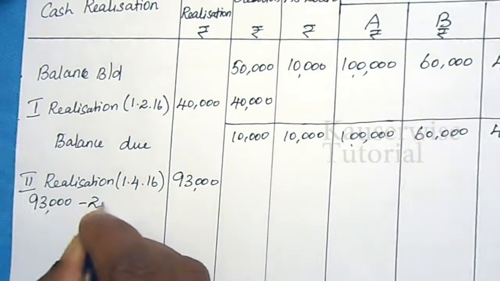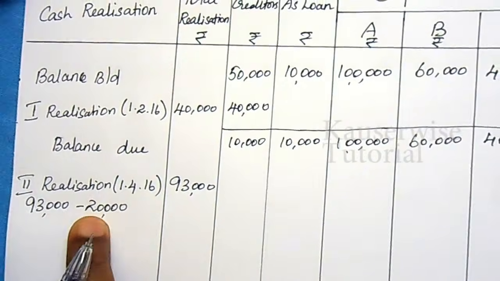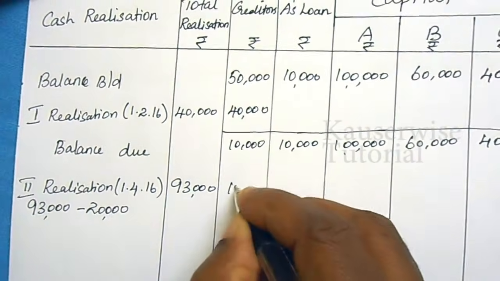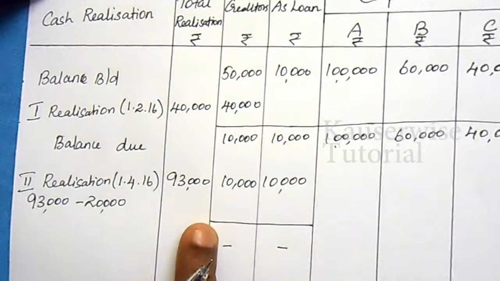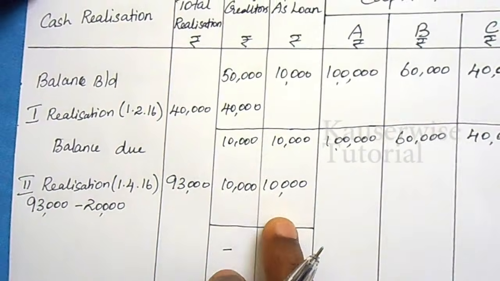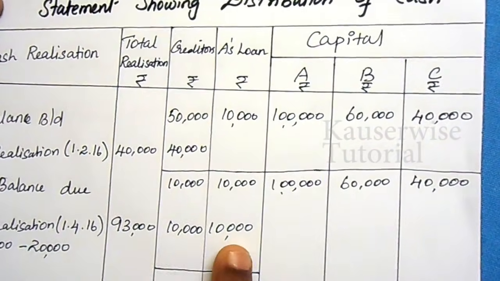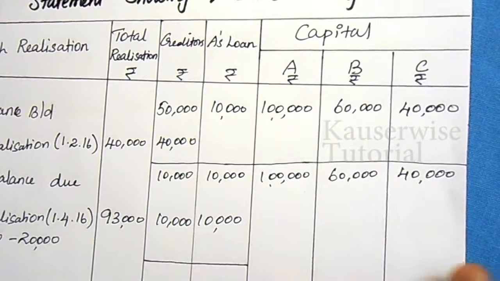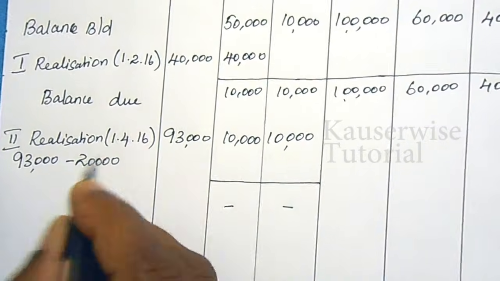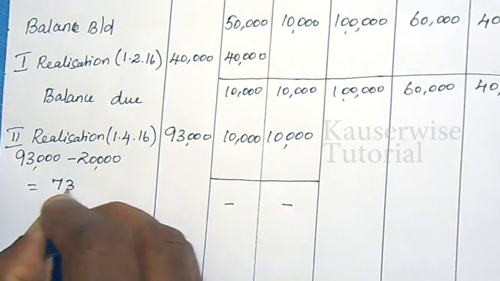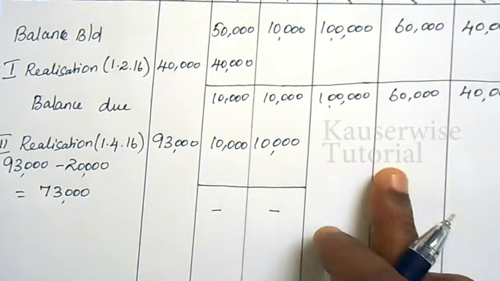93 minus 20,000. We have taken 20,000 from 93,000 and pay the amount to creditors and loan. Nil balance. We have settled the entire amount to creditors and we have settled 10,000, the full amount, to A's loan account. According to the order of payment, we have paid first one and second one. Now you have to start paying amount to capital account. See, from 93,000 we have utilized 20,000. How much balance we have? 73,000. From 73,000 you have to start distributing to partners' capital account.